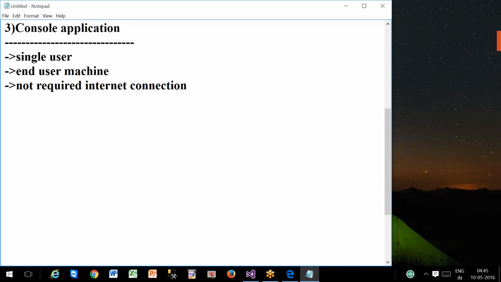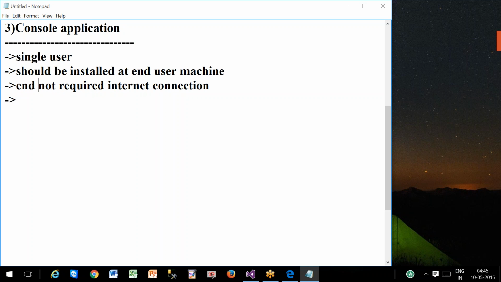It is a single user application, it should be installed at end user machine, and end user does not require internet connection.